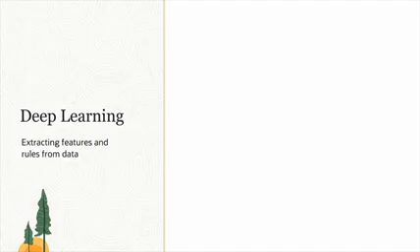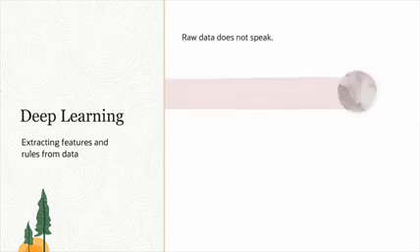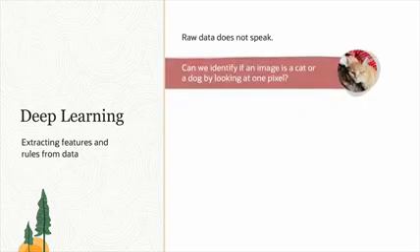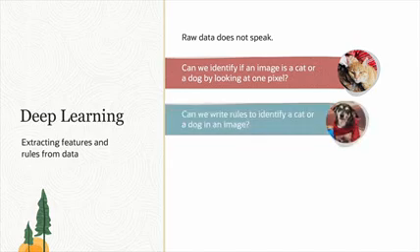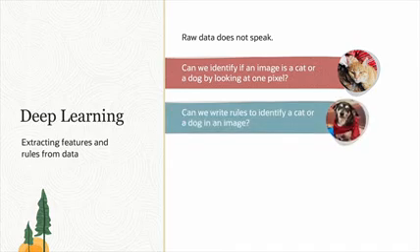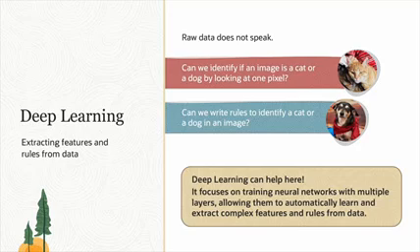Deep learning is all about extracting features and rules from data. Can we identify if an image is a cat or a dog by looking at just one pixel? Can we write rules to identify a cat or a dog in an image? Can the features and rules be extracted from the raw data, in this case pixels? Deep learning is really useful in this situation.